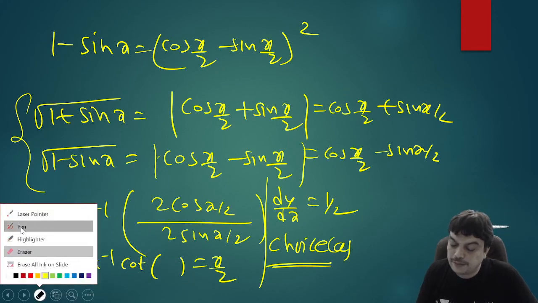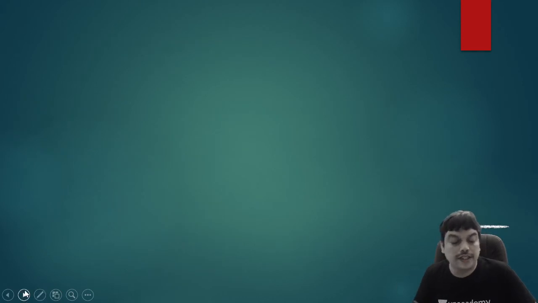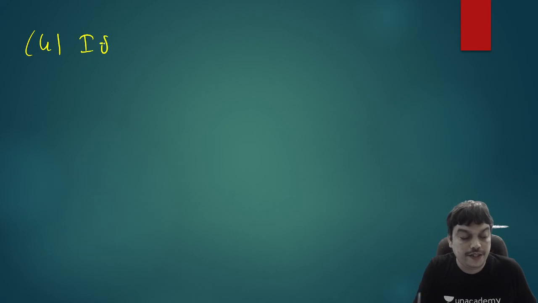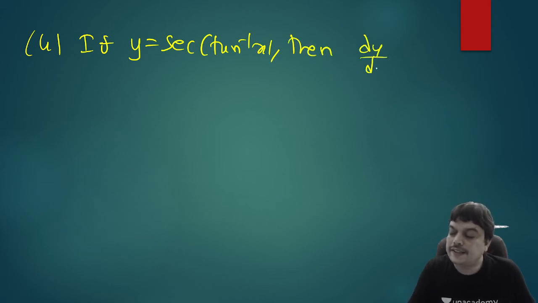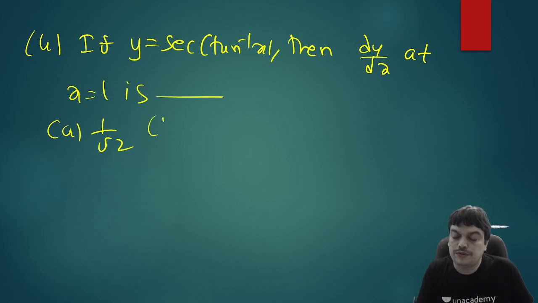So let me just write it properly here. Now let us go to the next question, the fourth one. If y is equal to secant of tan inverse x, then dy by dx at x equal to 1 is. So let me give the options also. 1 by root 2, minus 1 by root 2, 1 and none of these.